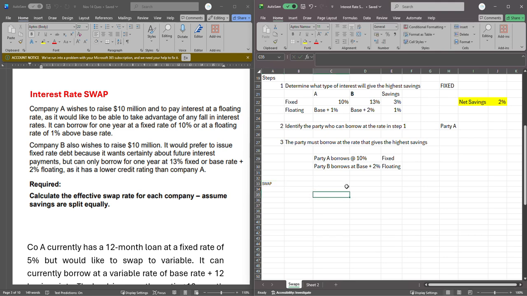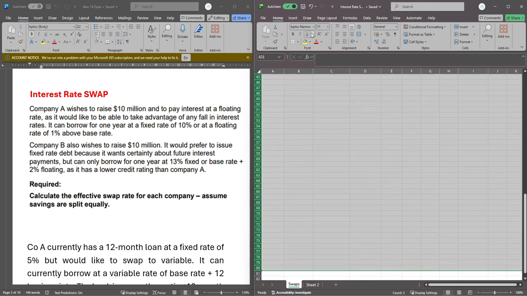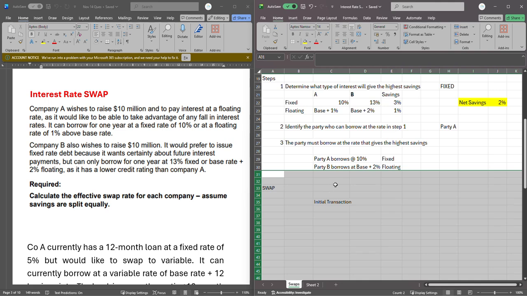So I'm going to start with the initial transaction, which we already know. Make this bigger a bit so that you can see it better.